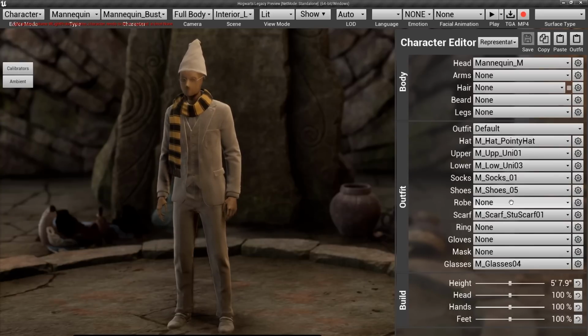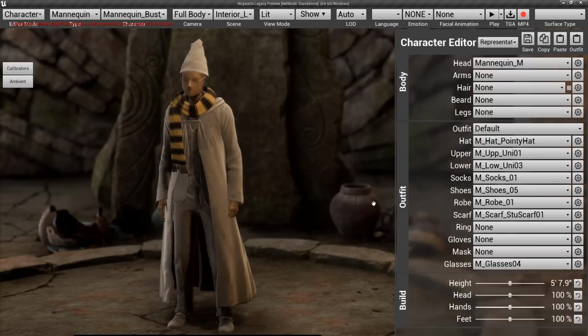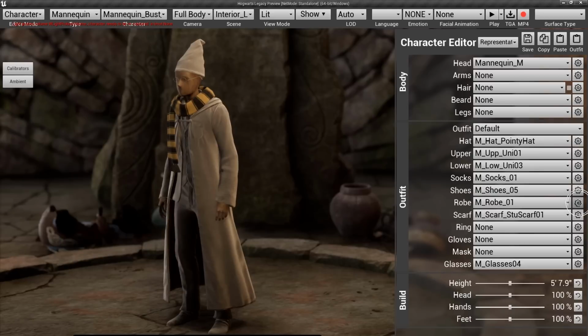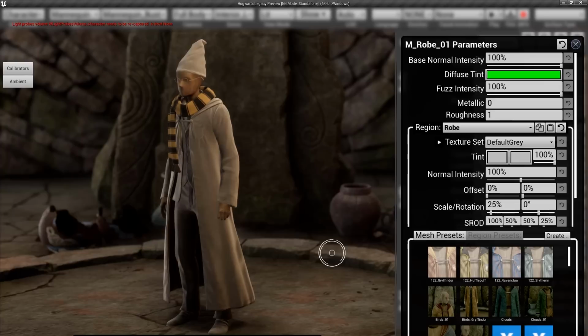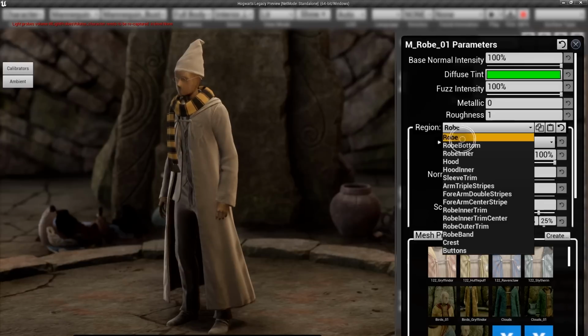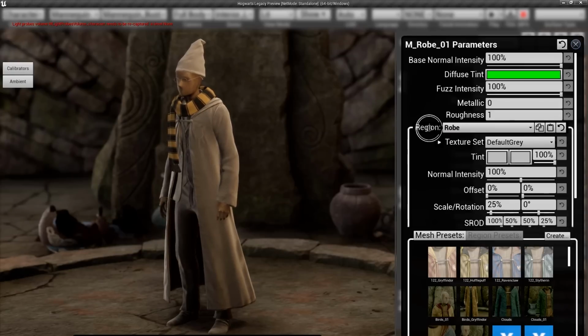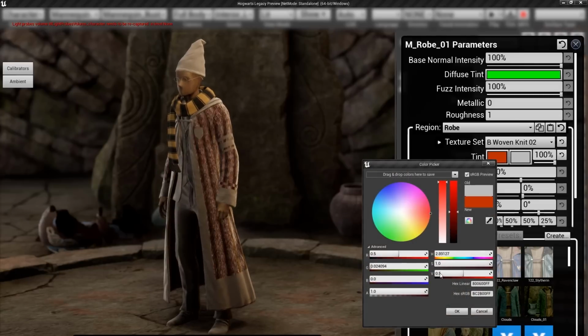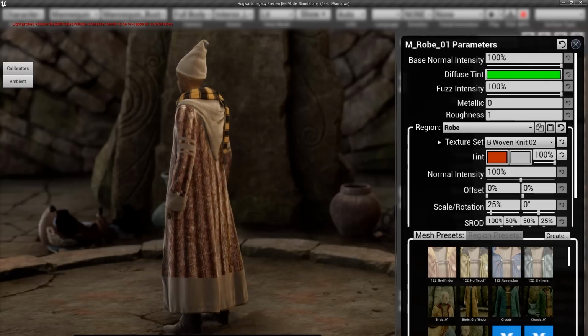If we wanted to add a robe, we could just go to the robe slot and choose any one of the large number of robes that we've got, and there you go. We've got a robe. You can see that we've already got a material assigned to the scarf. If I wanted to assign or build a material for the robe, it has already been set up with different alpha regions, so you can see here that we have all these different regions that can be affected by patterns or tinting. For this particular robe region, we can go in and do a knit woven. We can change the tint to something red, and you can see that is the area that is affected by that region.